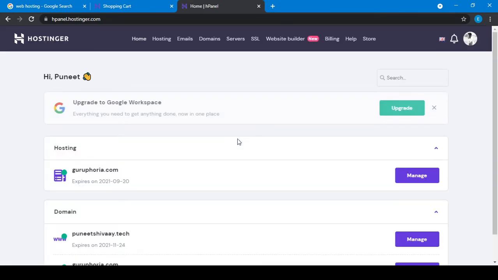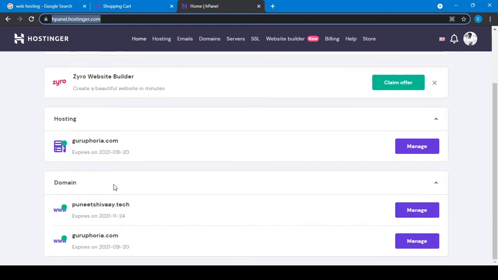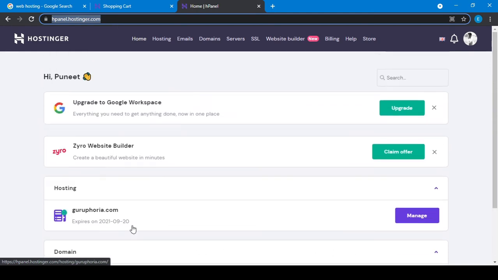It will log me in to my Hostinger dashboard. You can call it a control panel; Hostinger has hPanel. There are some options: home, hosting, emails, domain, server, SSL, website builder, billing, and help and store. I have purchased 2 domains from here, so they are both listed here, like punishivai.com and punishivai.tech, that's my personal domain, and the grufura.com for my students.